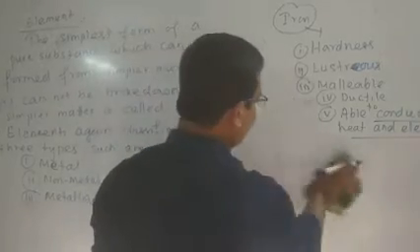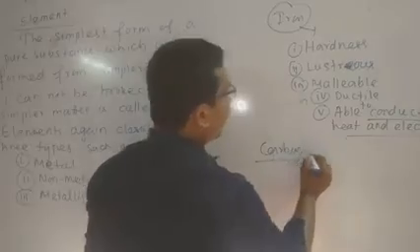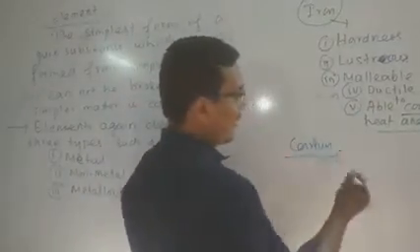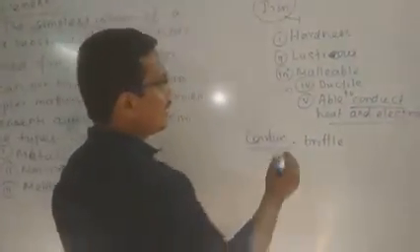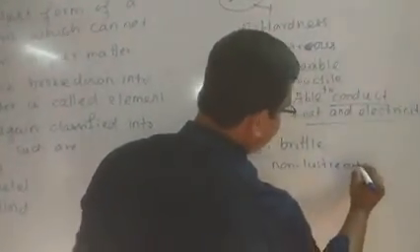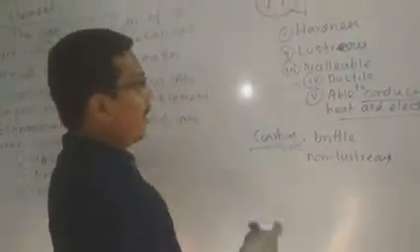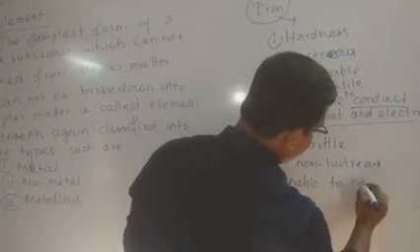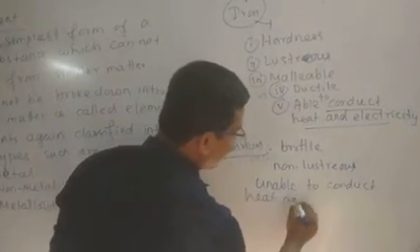Another example is your carbon. Carbon does not have the hardness property. It is brittle. Next is your non-luster property. It does not have malleable or ductile properties. It is unable to conduct heat and electricity.